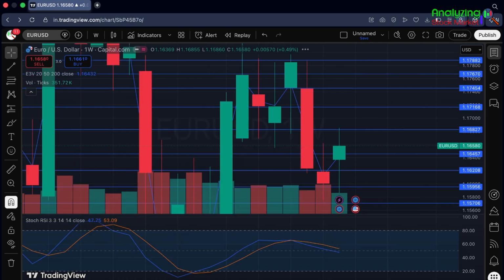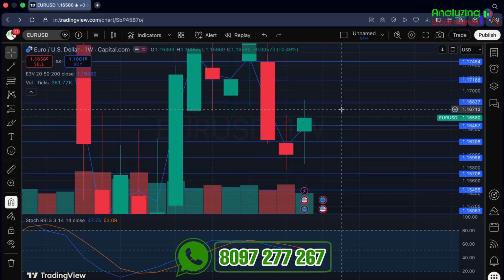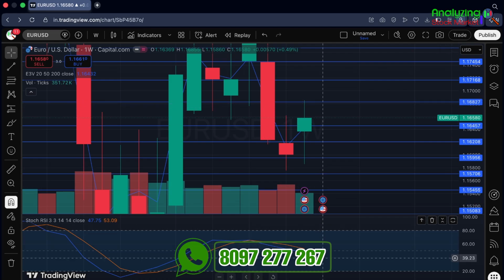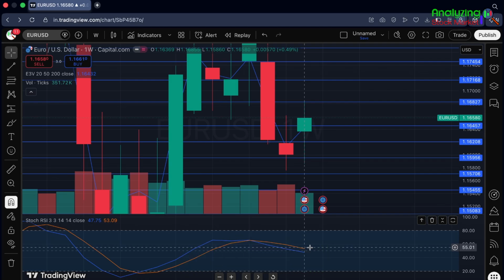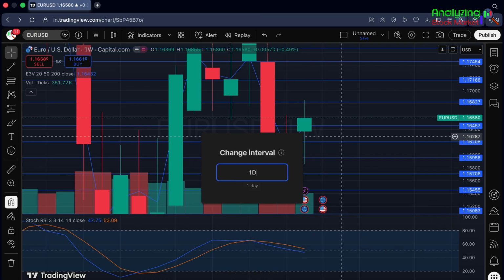So let's open the weekly chart over here. In this weekly chart we can see a good bullish candle with a medium or small body, a big lower wick and a medium upper wick. The stochastic RSI is at around 47-53 level, which is indicating sideways momentum. That's why I always say we should not only look at RSI or the indicators, we should also look at other factors which move the pair, like any news or important events, and then make a decision according to that data. Now let's mark some important support and resistance zones on the 1-day chart.